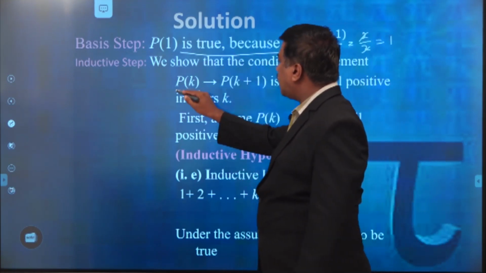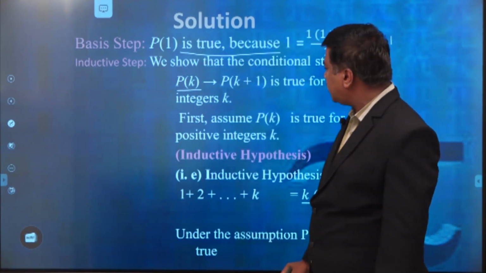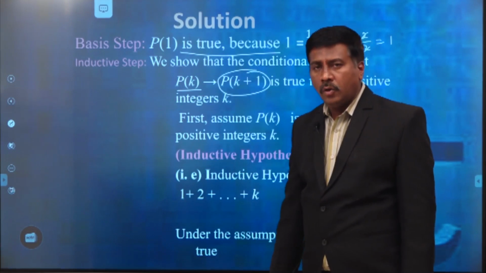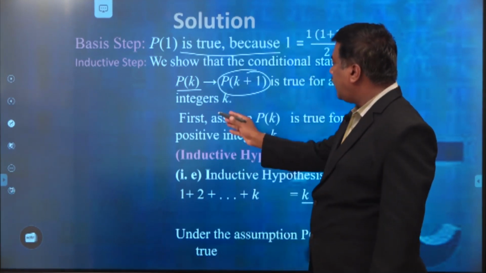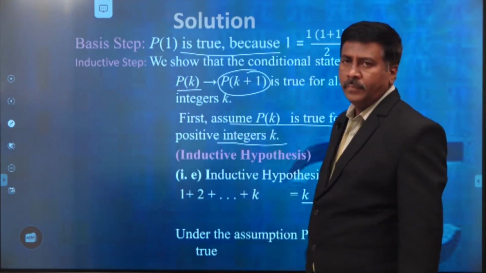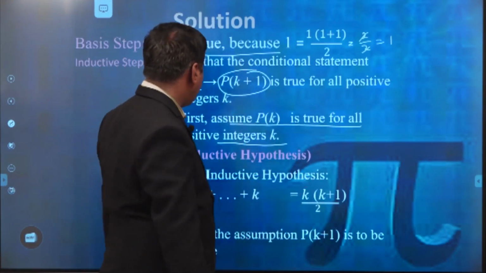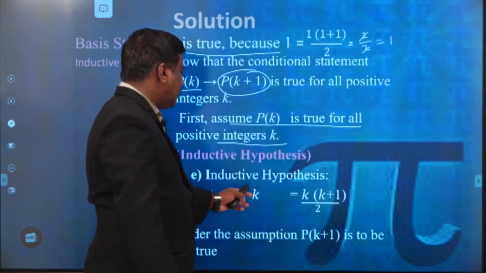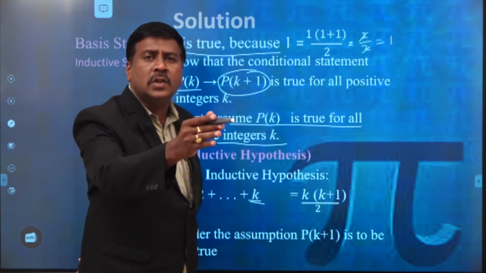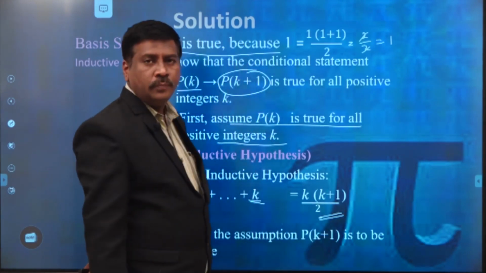Now we have to assume that for k terms, the sum of the first k natural numbers is true. Then we have to prove that the given statement is true for n equal to k plus 1. That is why we assume that P of k is true for all positive integers k. This is called the inductive hypothesis, the second step we follow in mathematical induction. So P of k is true, which means the sum of the first k natural numbers is k into (k plus 1) by 2.